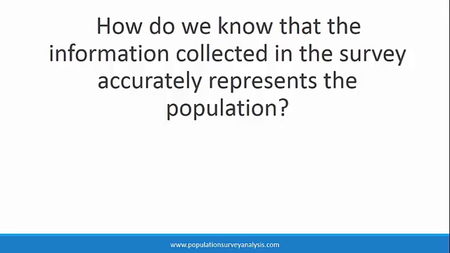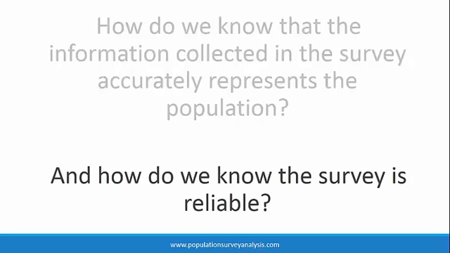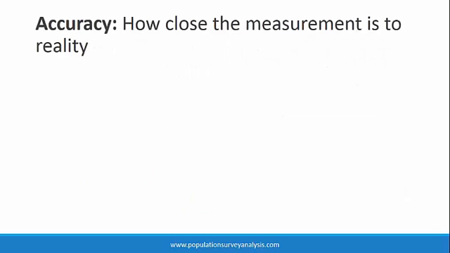Why should we believe the results of samples? How do we know that the information collected in the survey accurately represents the population? And how do we know that the survey is reliable? Let us review these concepts of accuracy and reproducibility. Accuracy depends on bias. One way to understand accuracy is to define its opposite, bias.